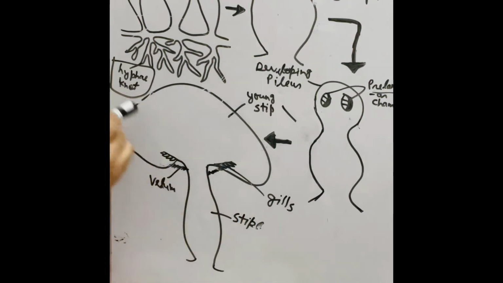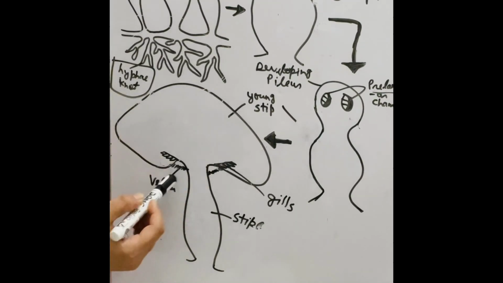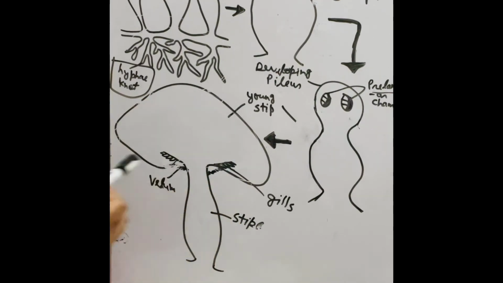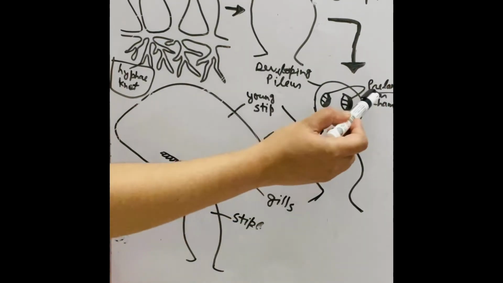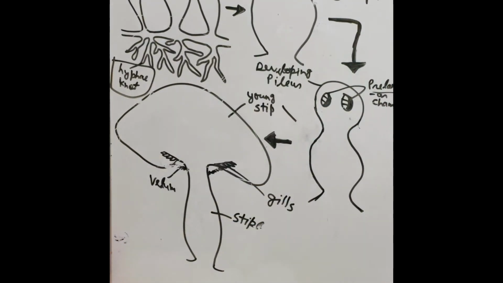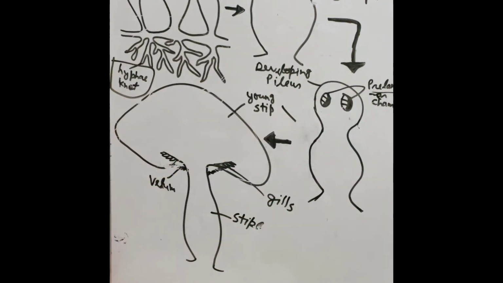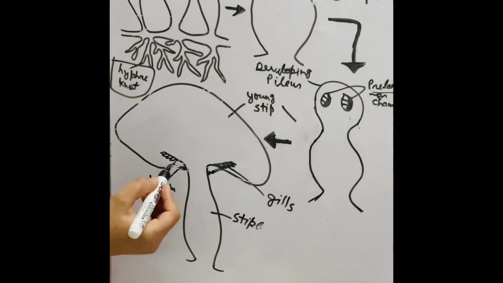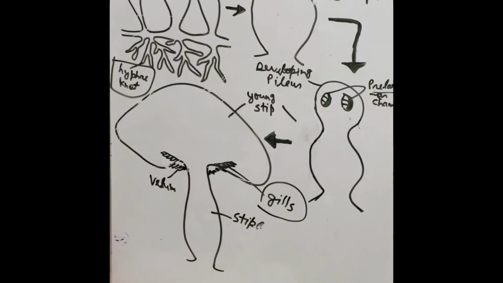This one is the pileus. Some hyphae of the stipe and pileus form ring-like chambers, which are called the prelamellar chamber. On the inner surface of the prelamellar chamber there is a radial band, which is called the gills.